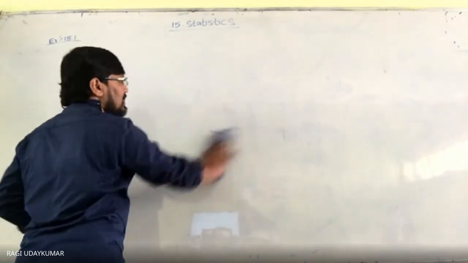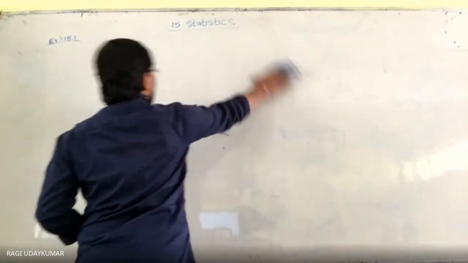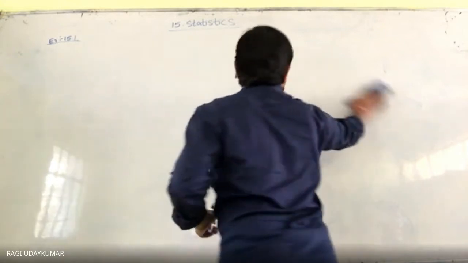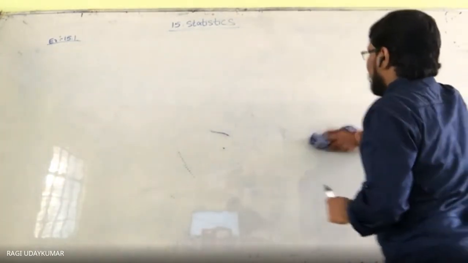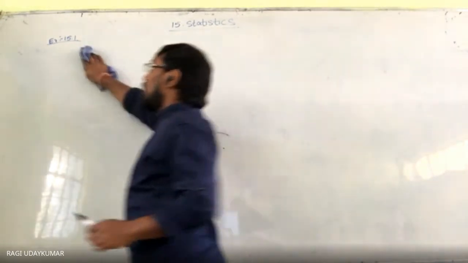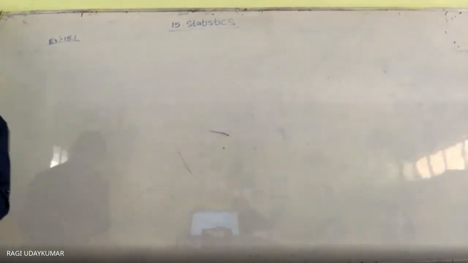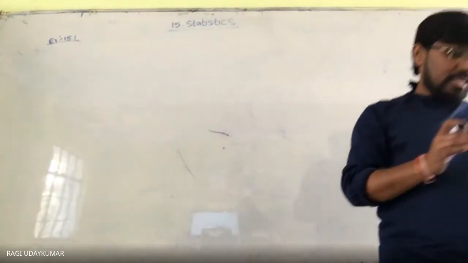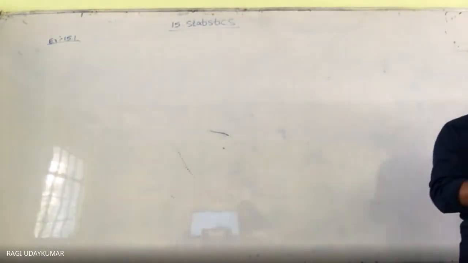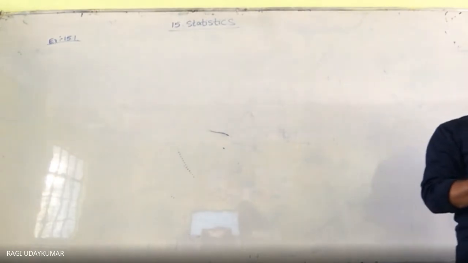In the case of discrete data, the mid values are given directly. Whenever mid values are given, you can find the mean in the easiest way. But the doubt is, how do we find the median? The main problem, how to find the median, is very important here. So let us see. The fourth question you can do yourself.